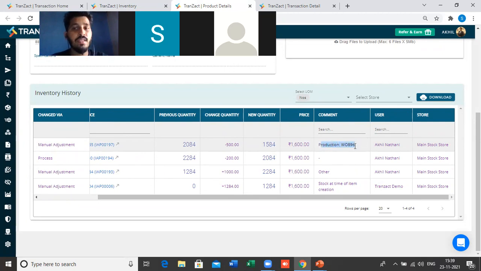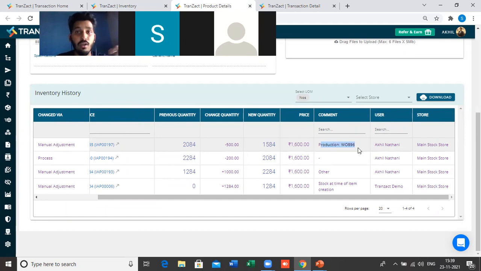The same thing will come in the report also. For example, if you want to generate the report and see what all raw materials we have used in work order number 896, I can easily generate the report with the help of this work order number 896.